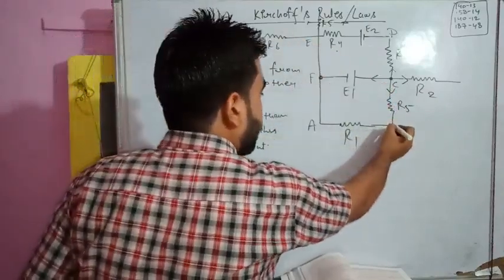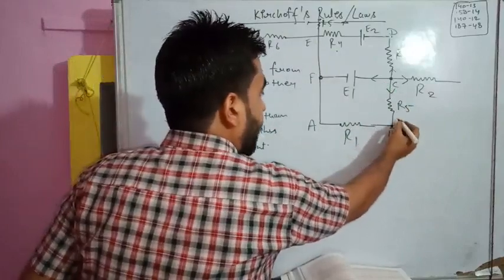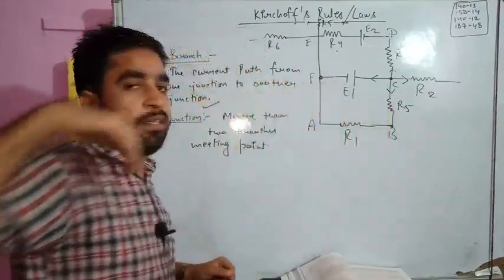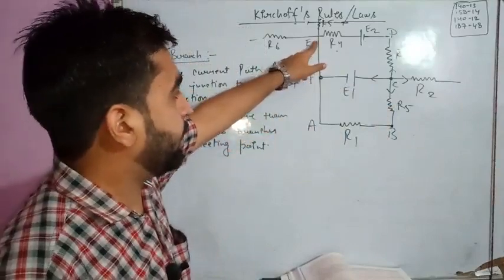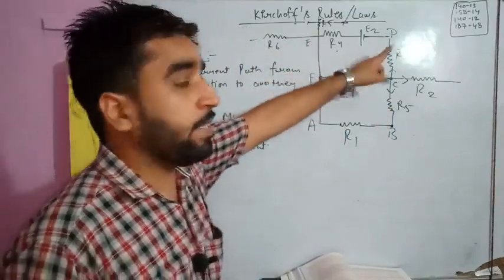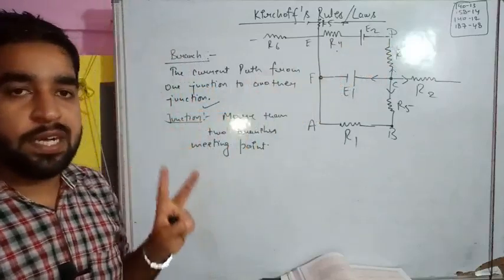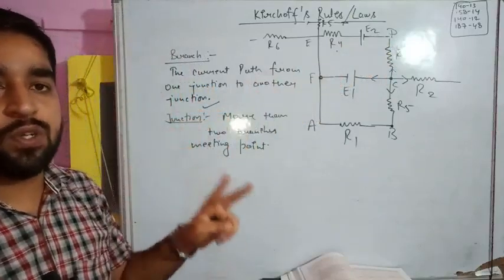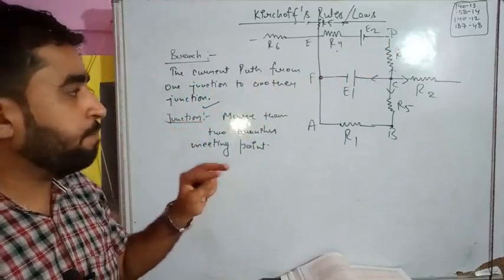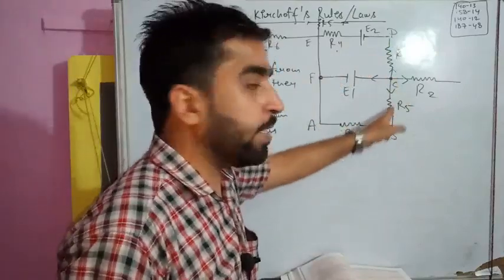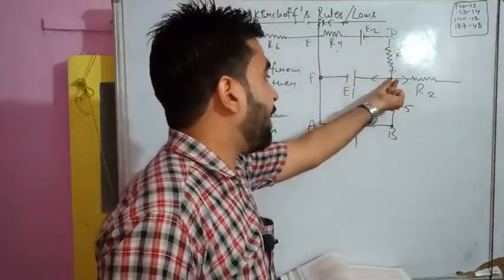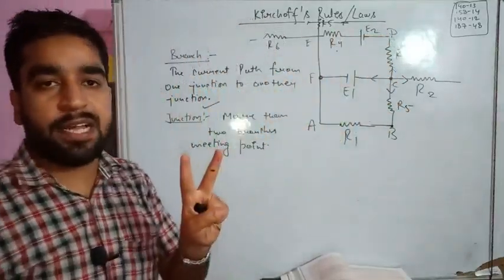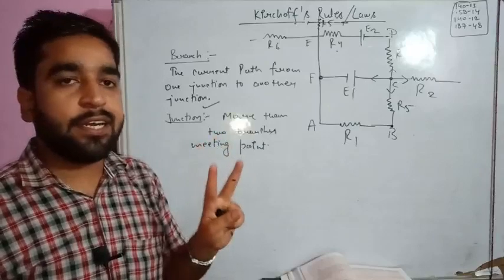Is B a junction? No, B is not a junction, as it is offering only two paths, not more than two. Is this point E a junction? Yes, of course, this is a junction. D is not a junction. So a junction is a meeting point offering more than two branches. This path of current is known as the branch, and the meeting point of more than two branches is considered a junction.